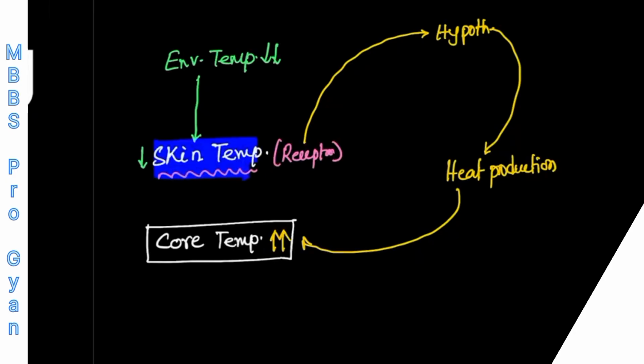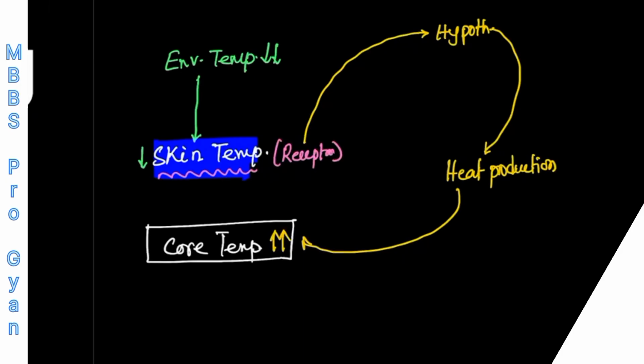So look at the logic. Your skin temperature has dropped. Your core temperature has not dropped yet, so your core temperature is still constant. But because your skin temperature is down, the control system has detected that if you don't take a precautionary measure, after a certain point of time your core body temperature will also fall.